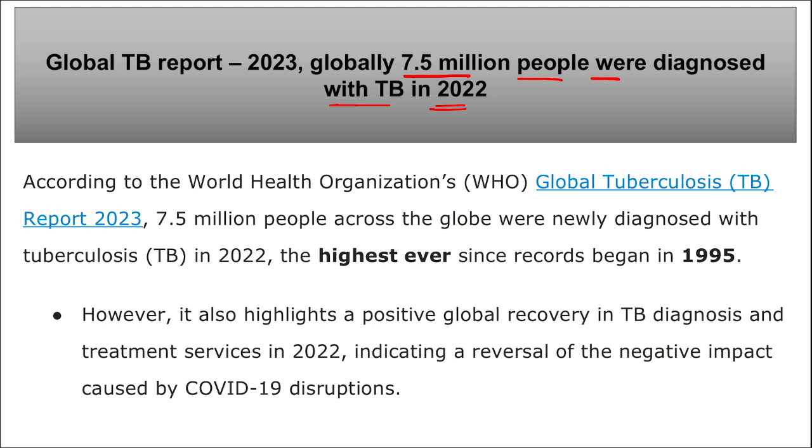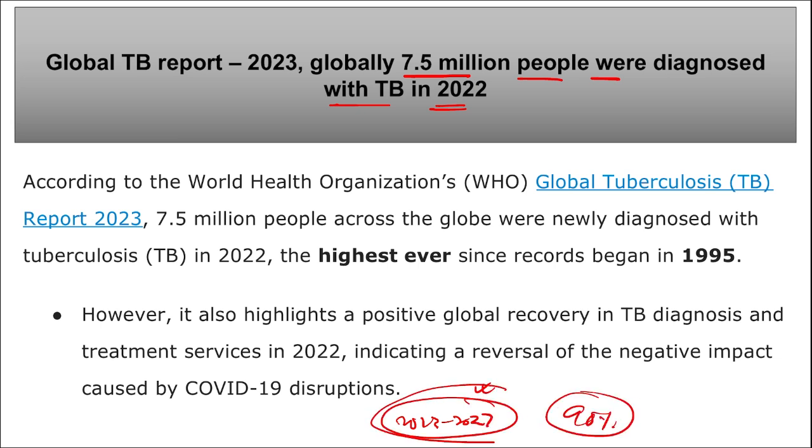Apart from this, remember, TB related deaths decreased by 19% from 2015 to 2022, falling short of WHO's 75% reduction target by 2025. Right? Also remember, the UN high level meeting on TB, that is on tuberculosis, that was held in 2018, committed to new goals of reducing tuberculosis for the period 2023 till 2027 by almost 90%. That means during this period, 90% of the cases of TB can be reduced.